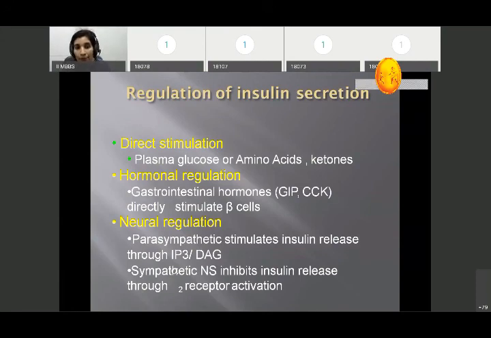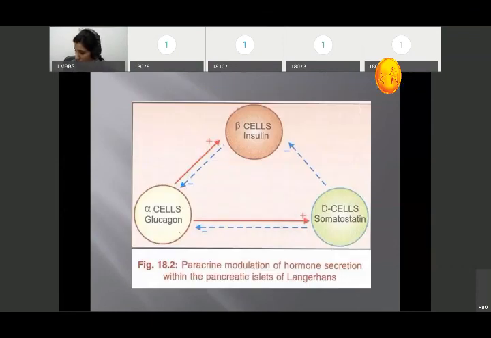Then the neuronal regulation. In the neuronal regulation, there are parasympathetic and sympathetic. Parasympathetic stimulates insulin release through the IP3-DAG pathway. Then again, the sympathetic: when the beta-2 receptor is stimulated, there is an increase in insulin release. But when the alpha-2 receptor is stimulated, there is a decrease in insulin secretion. This is the neuronal regulation of insulin. Like this: beta cell, alpha cell, delta cell.